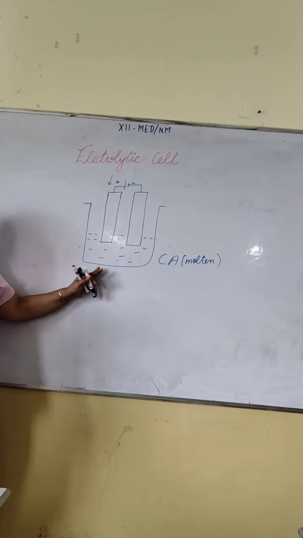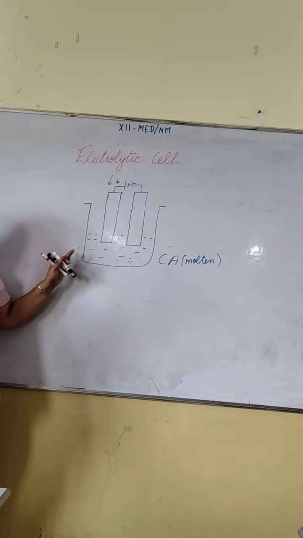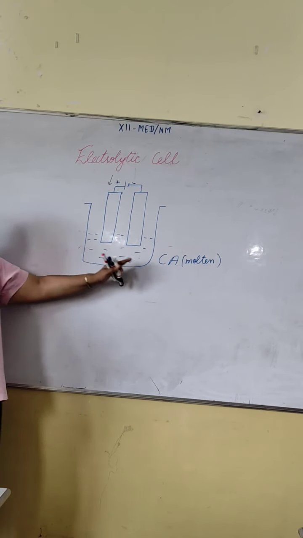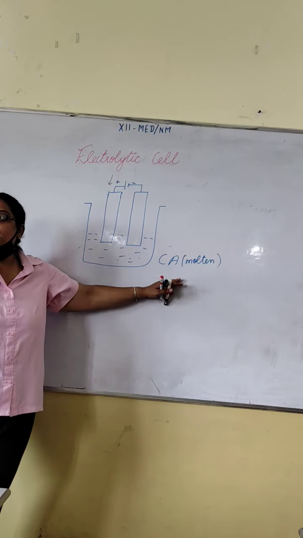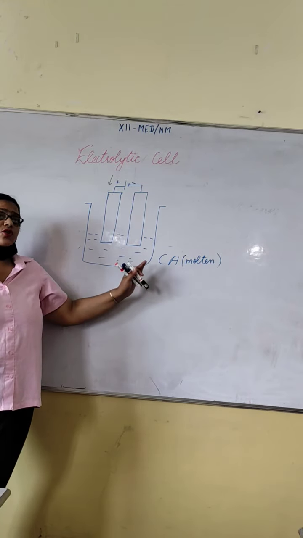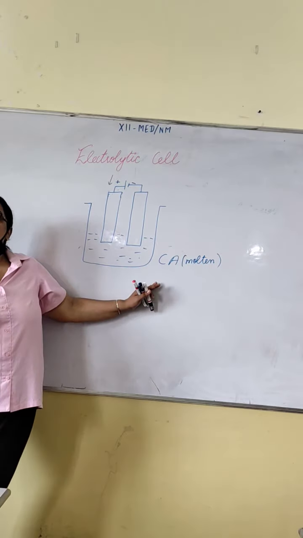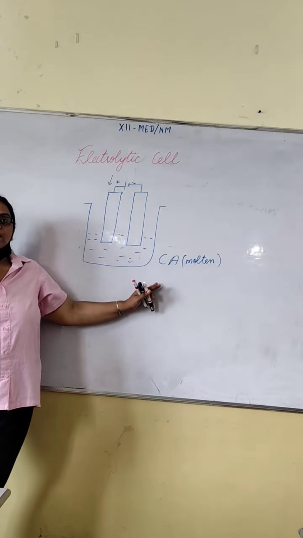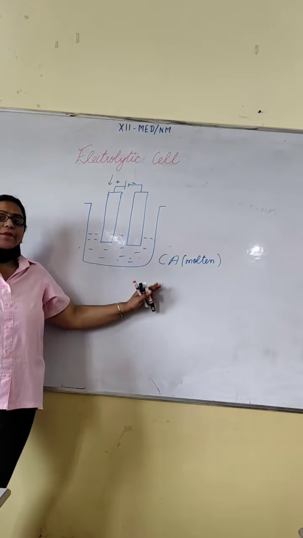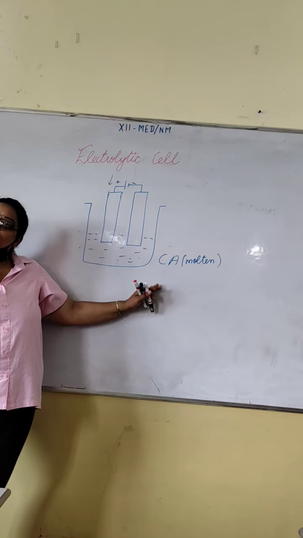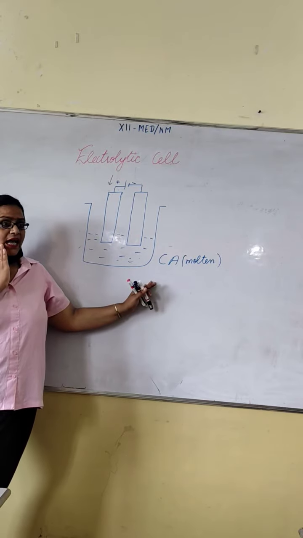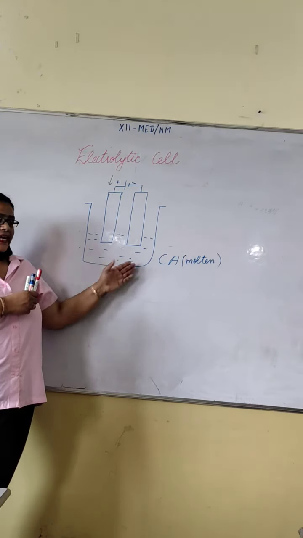In the molten state, that much water is not present. We take it in solid state and apply a lot of temperature so that the solid is converted into the liquid state, because with the increase of temperature, solids start converting into liquid. Fine? And then the liquid can conduct electricity.